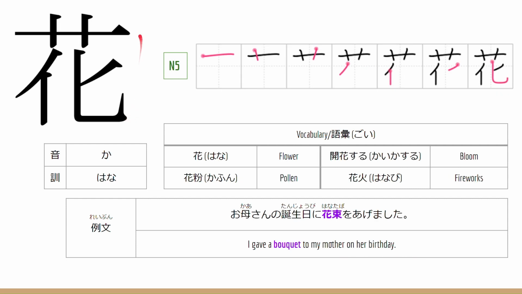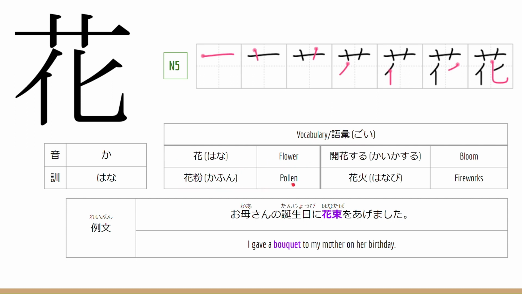The next kanji is hana. This is the stroke order for the kanji. Now let's go to the onyomi and kunyomi of the kanji. The onyomi is か, and the kunyomi is 花. Now let's go to the vocabulary, or ごい. 花, this means flower.